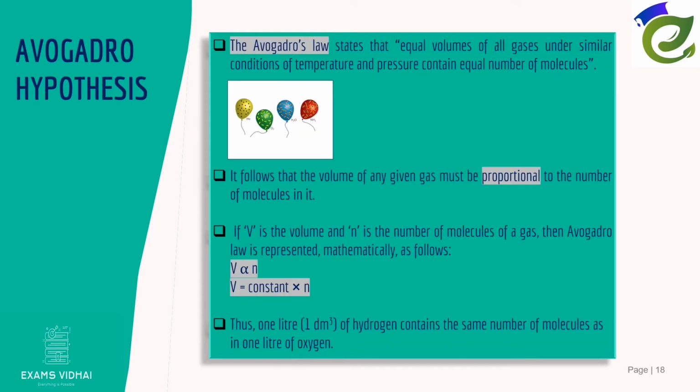Avogadro's law states that equal volumes of all gases under similar conditions of temperature and pressure contain equal number of molecules. It follows that the volume of any given gas must be proportional to the number of molecules in it. If V is the volume and N is the number of molecules of a gas, then Avogadro's law is represented mathematically as follows. V is directly proportional to N. V is equal to a constant multiplied by N. Thus, 1 liter of hydrogen contains the same number of molecules as in 1 liter of oxygen.